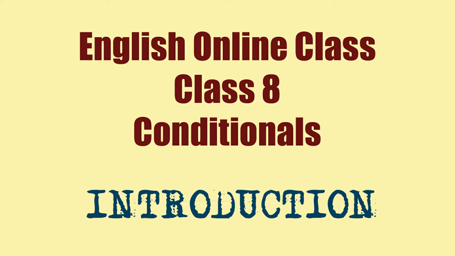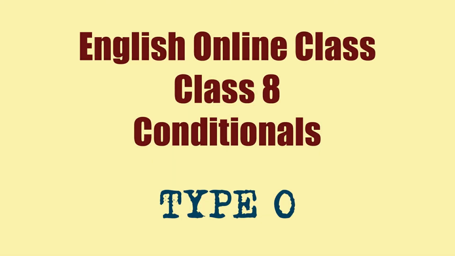Now there are 4 types of conditionals: the 0 type, type 1, type 2, and type 3. The 0 type conditionals are the general truths and scientific facts. That means any condition which is assumed or taken for granted to be 100% true.